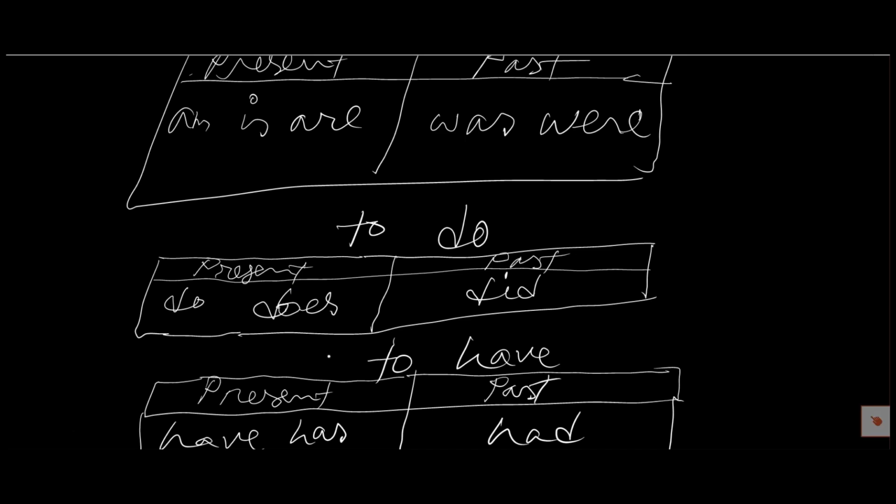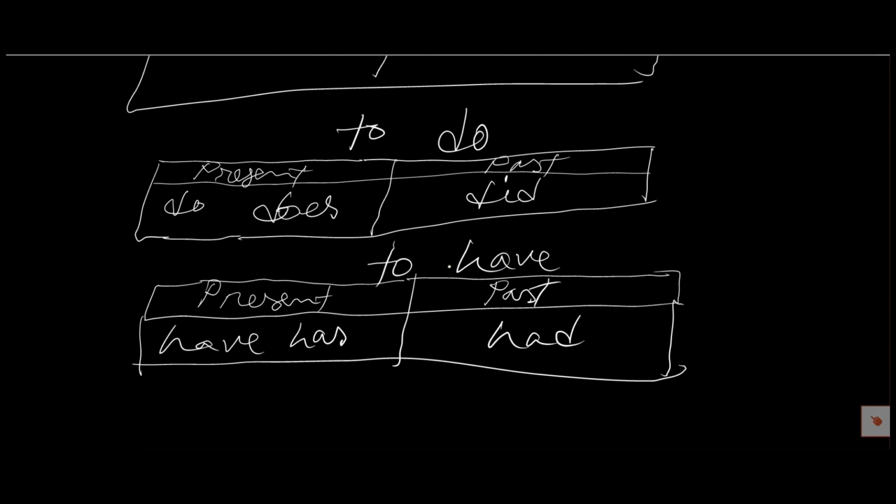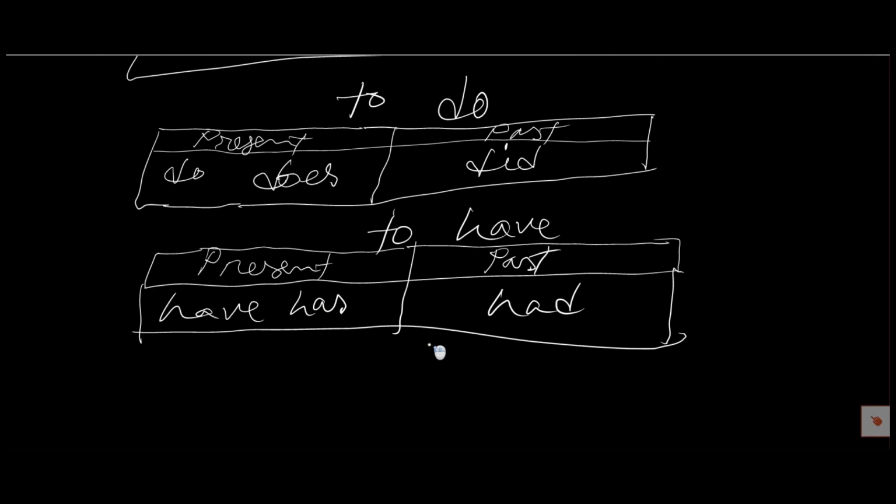The same with to do verb: do, does, did can be principal verb and auxiliary verb. And the same with to have verb: have, has, had can be principal verb and auxiliary verb.